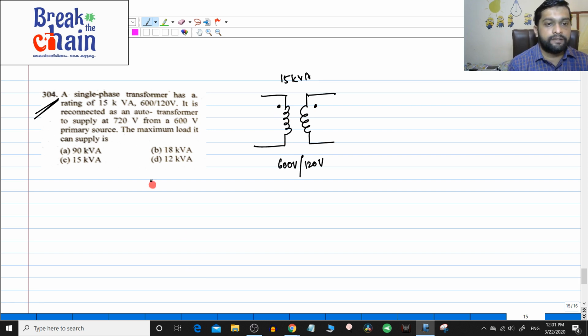So dot polarities I will keep from a 600 volt primary source. So this side is used as the primary there. So it is connected as additive polarity, right? So reconnection I have done.